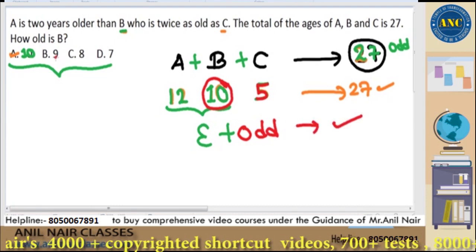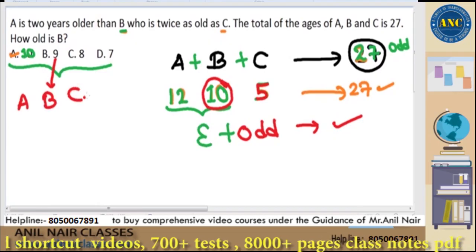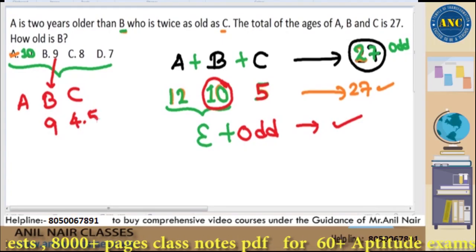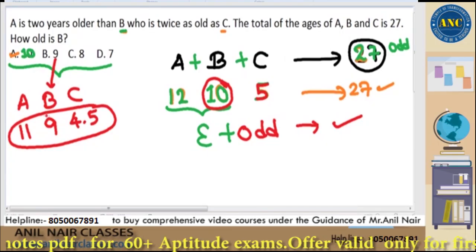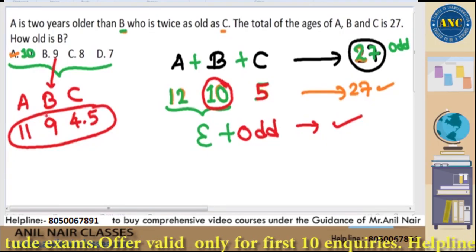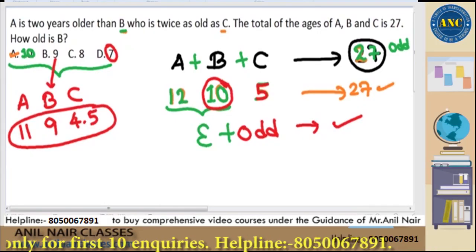But think logically. Suppose I take 9 for B. 9 divided by 2 is 4.5. Here it is 11. Can it be 27? No, it cannot be 27 because fractional values cannot be said to be odd or even numbers. Similarly, if I take 7, 7 by 2 is also 3.5.